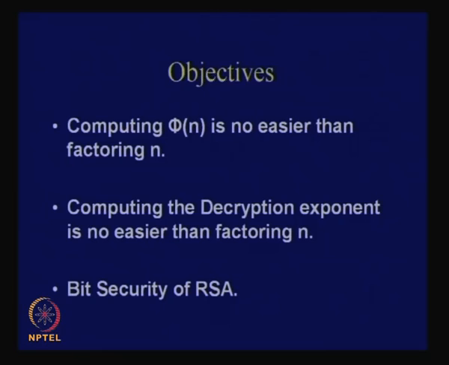For example, the first thing that we shall discuss is that computing phi n, the Euler totient, is no easier than factoring n. Then we shall discuss that if the decryption exponent is leaked, then somebody can factor the value of n. This is of a lot of practical relevance, because if the decryption exponent is leaked, you need to change not only the decryption exponent but also the value of n. And then we shall discuss another topic, that is the bit security of RSA.